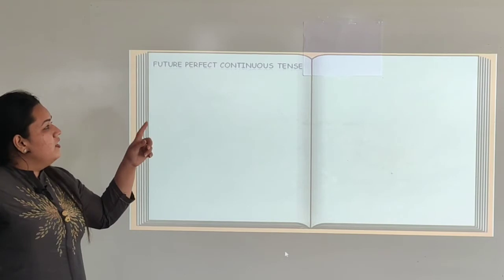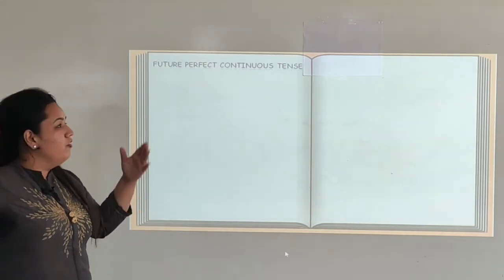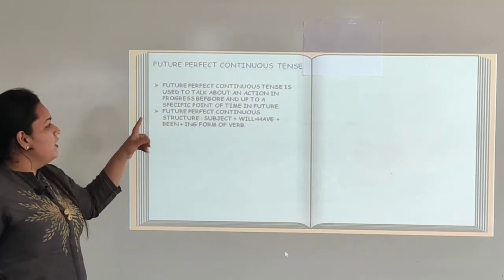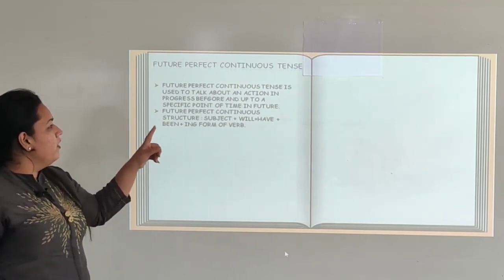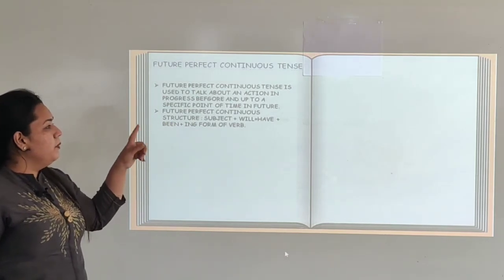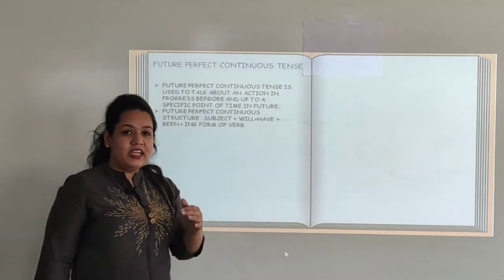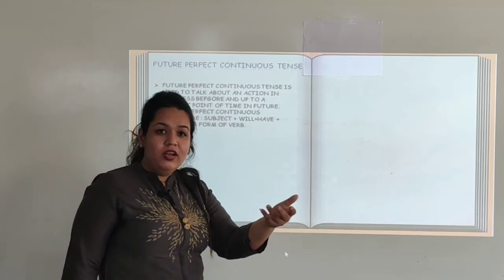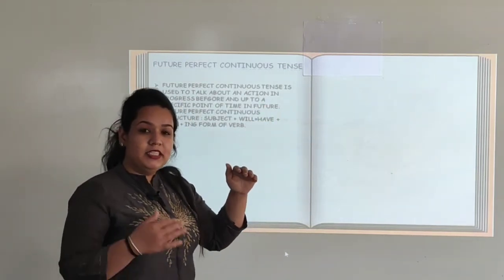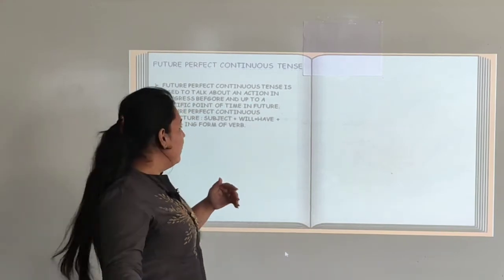Future perfect continuous tense. Now let us see future perfect continuous tense. Future perfect continuous tense is used to talk about an action in progress up to a specific point of time. That means the action is going to start in future and it will last up till a specific time. Till a specific time it is going to continue.